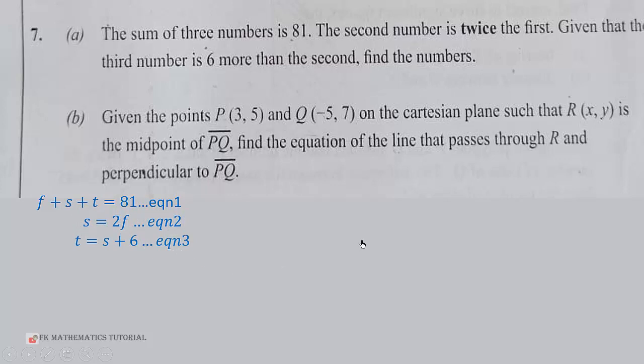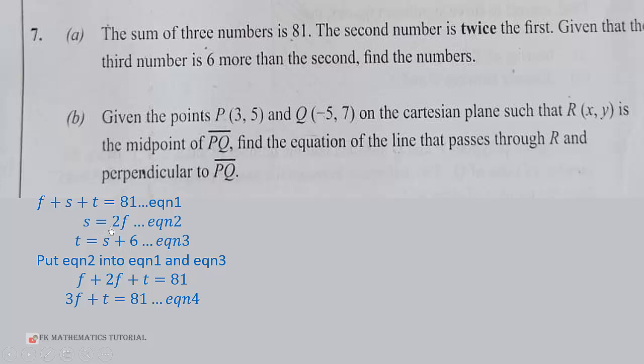So what are we going to do now? We are going to put equation 2 into both equation 1 and equation 3. So let's do that. When you put equation 2 into equation 1, wherever we see S, we put 2F. So we get F plus 2F plus T is equal to 81. We can simplify this. F plus 2F will be 3F plus T equals 81.